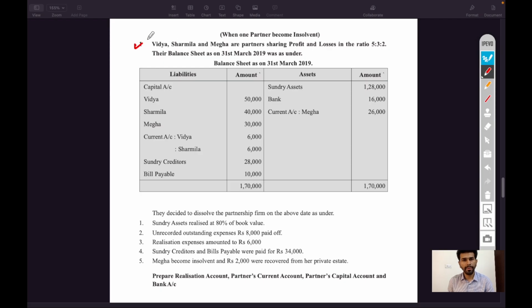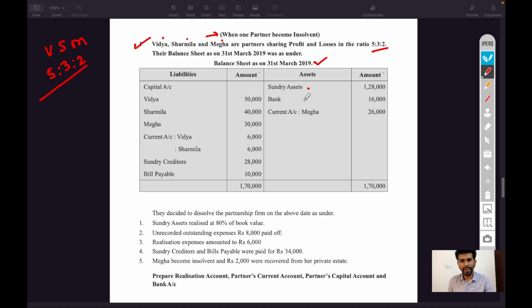Illustration number one: when one of the partners becomes insolvent. Vidya, Sharmila and Megha are partners sharing profit and loss in the ratio 5:3:2. Three partners are there and the profit sharing ratio is 5:3:2. Their balance sheet as on 31st March 2019 is given.